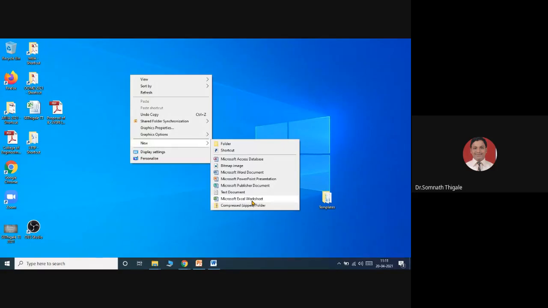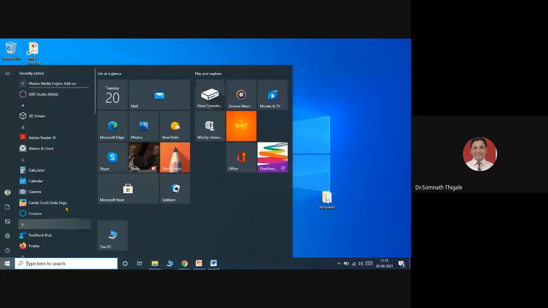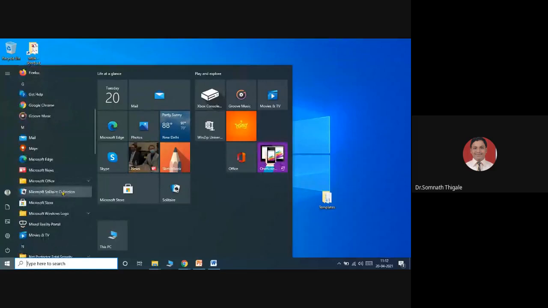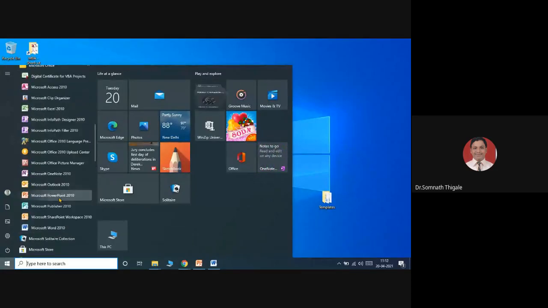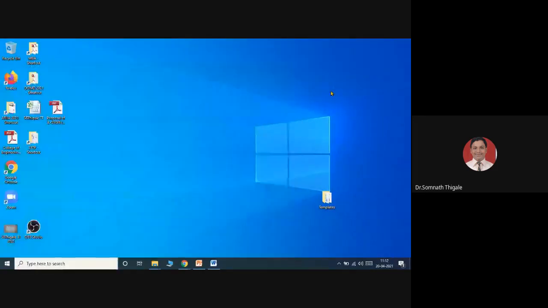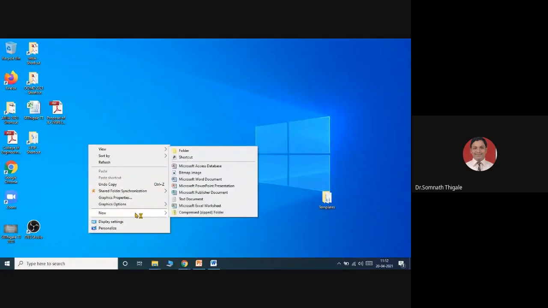The second way is to go to the start menu, search for Microsoft Office, and inside it search for Microsoft Excel. You can start with this also. The choice is yours, but the simplest is to right click anywhere, go to the option new, and select Microsoft Excel worksheet.